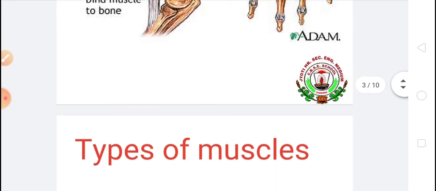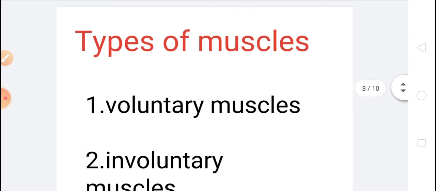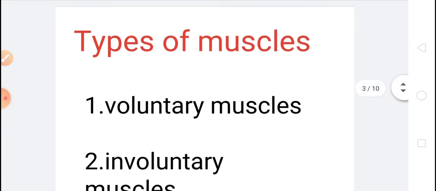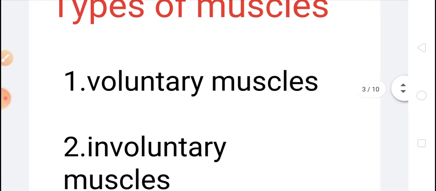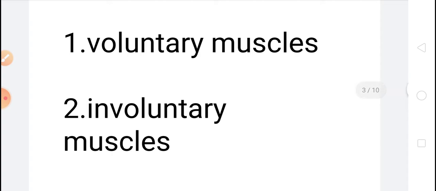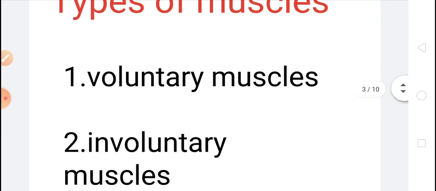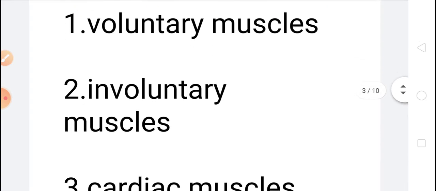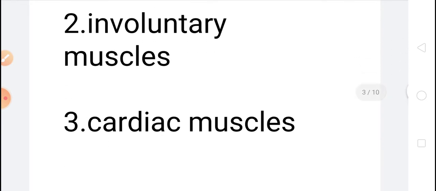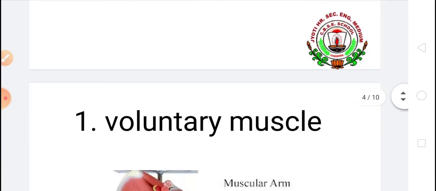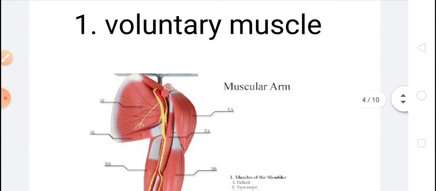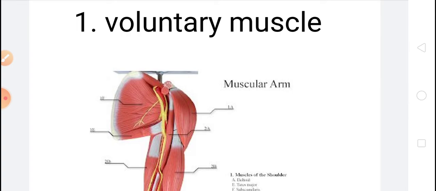There are three types of muscles present in our body: voluntary muscles, involuntary muscles, and cardiac muscles. What are these muscles? We will study them in detail. First of all, we will study the voluntary muscles.